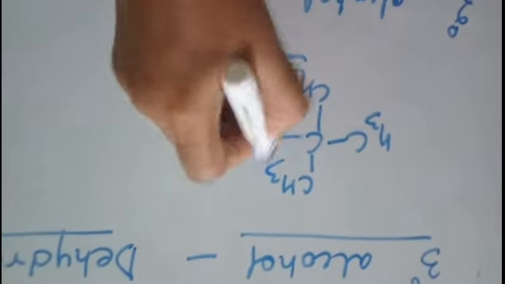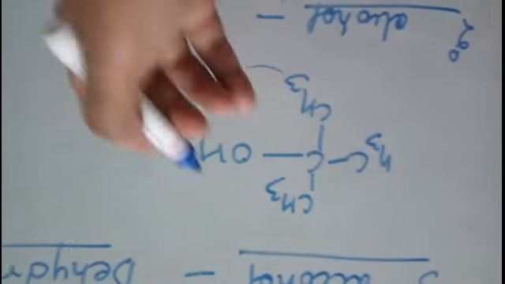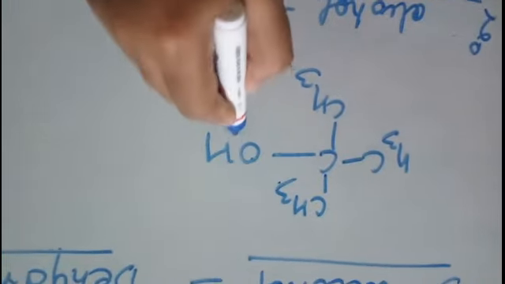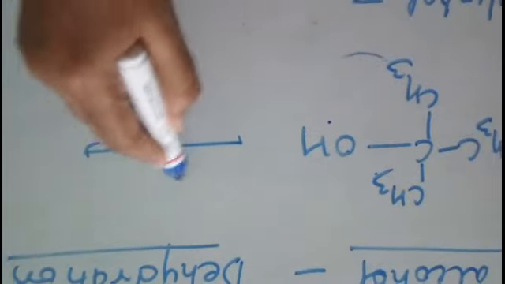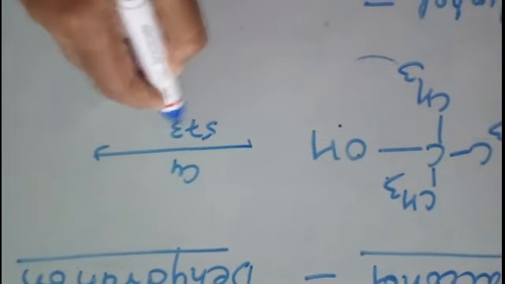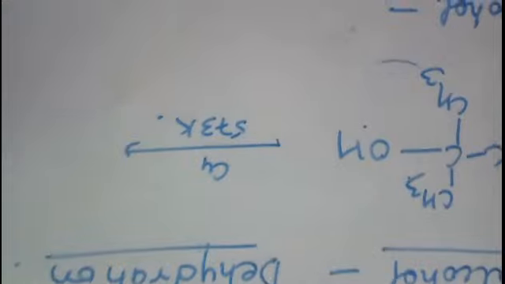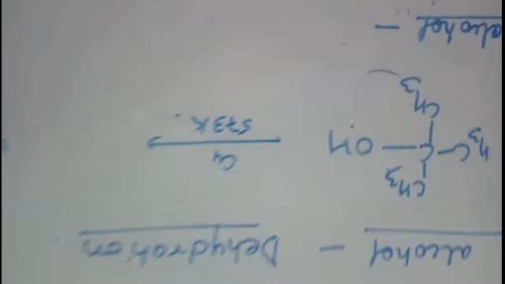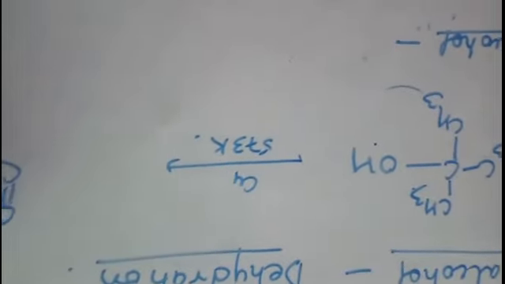So here H from any one of these places, all are beta carbons, so from anywhere you can take. So H from here, OH from here. In the presence of copper at 573 Kelvin, water is removed. Suppose you are removing H from here, then a double bond will be introduced here.